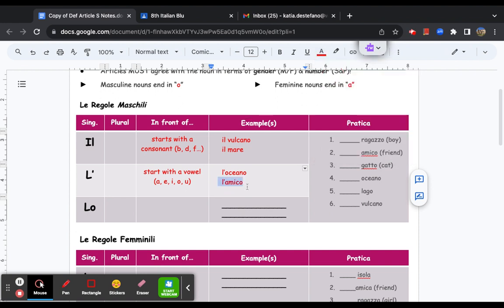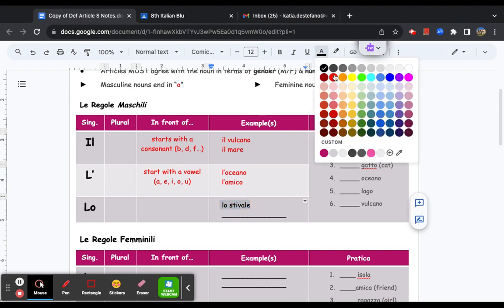Starts with a vowel. Last but certainly not least, and this is really, really weird, okay? Now, lo is also masculine, and you're probably all thinking of an example. We'll write it down. We're skipping ahead, but lo stivale, right? That's probably the one that comes to mind here, okay?